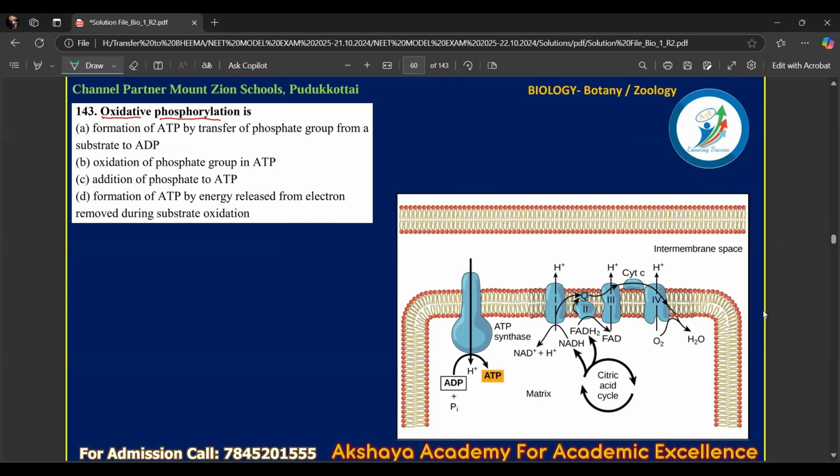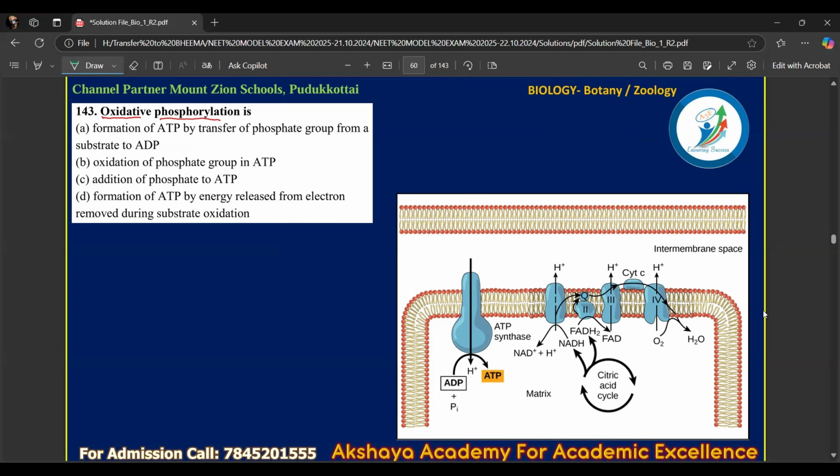It releases the electron and gives it to complex 1, and the electron from complex 1 goes to complex 3 by ubiquinone. Sorry, plastoquinone you see in the thylakoid; it's ubiquinone in mitochondria. So ubiquinone becomes ubiquinol, goes and donates the electron to complex 3, and again becomes ubiquinone.